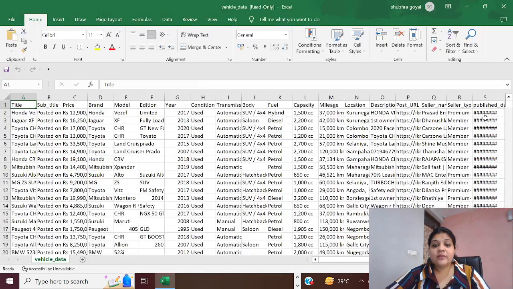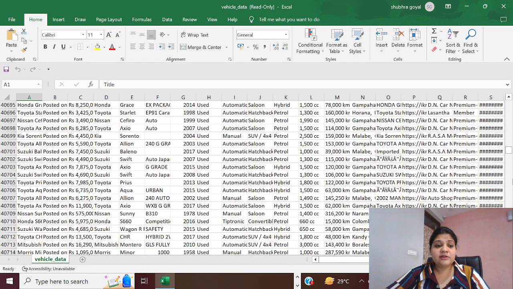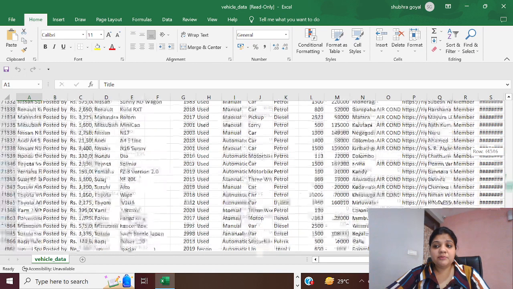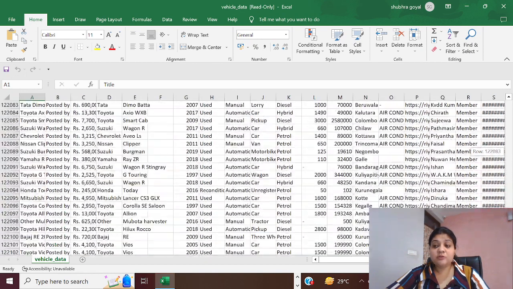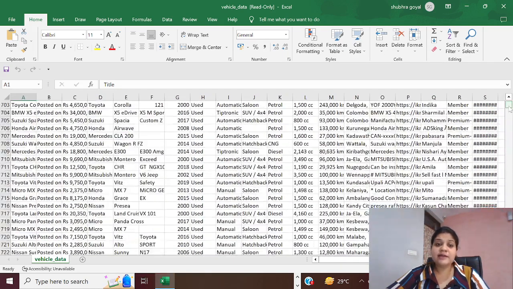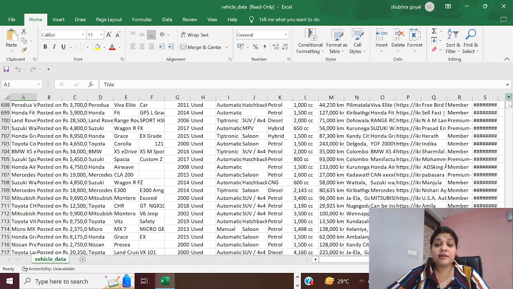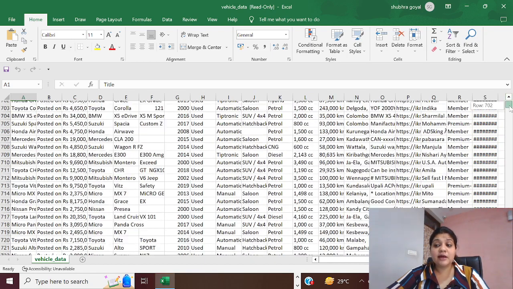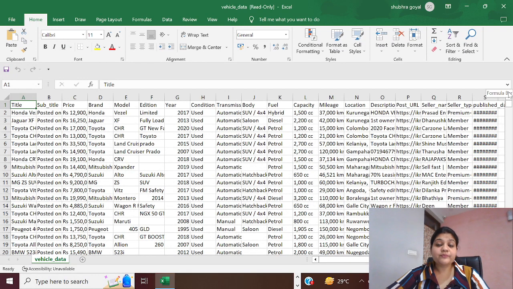As you all can see, this data has lots of rows and lots of columns. But are you all able to analyze it? Are you able to even read this kind of data? If I scroll down, you can see there are multiple rows, leading to more than 1 lakh rows. So can you all read this kind of data? At least I cannot. And applying queries and data analysis patterns on this huge data set is too cumbersome. So I will not use this data in Excel. I will use Power BI.